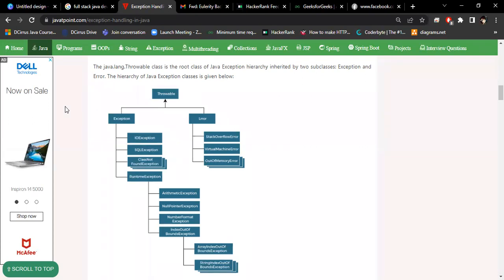When people ask what is the difference between checked and unchecked, or compile time and runtime, majorly people say compile time exceptions are those which occur at compile time, and runtime exceptions are those which occur at runtime. But no, this is not a correct answer. Every exception occurs at runtime only. So what is the difference then?